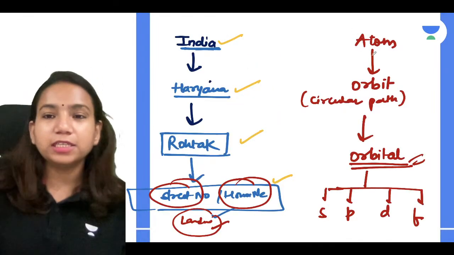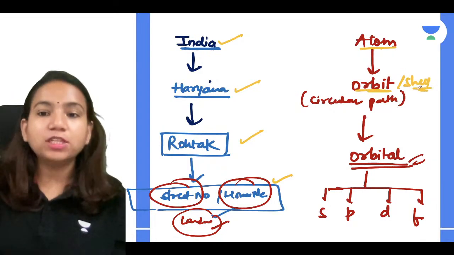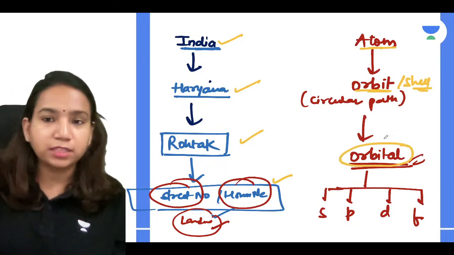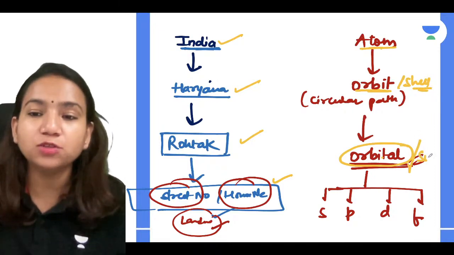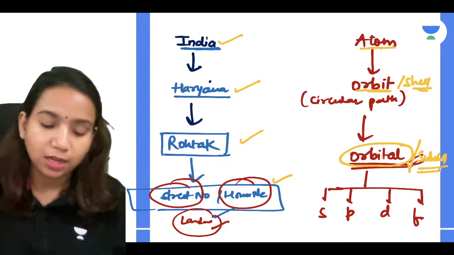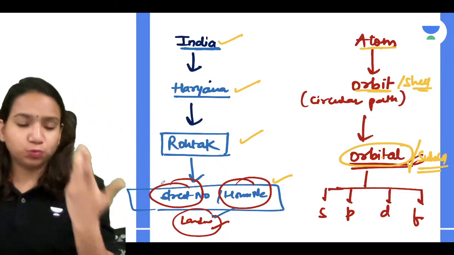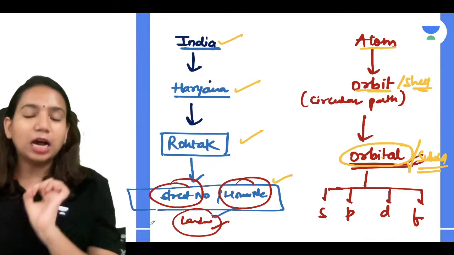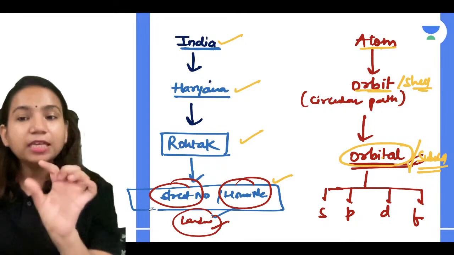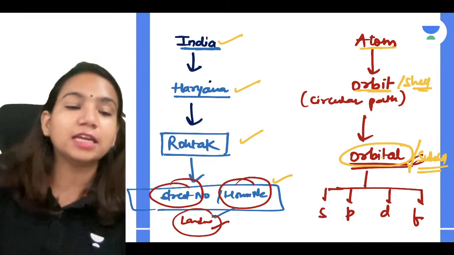So what you can relate is very simple. In an atom there is an orbit, which is also called a shell. In the shell there is an orbital, and when you name the shell along with the orbital, you call it a subshell. The subshell is a part of the shell, which we call an orbit. So basically that is going to have the electrons present in it, and that's how we can locate them.